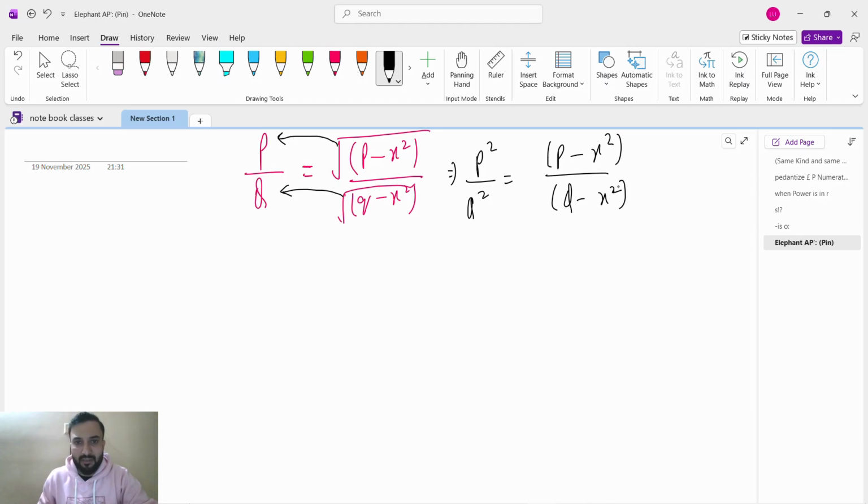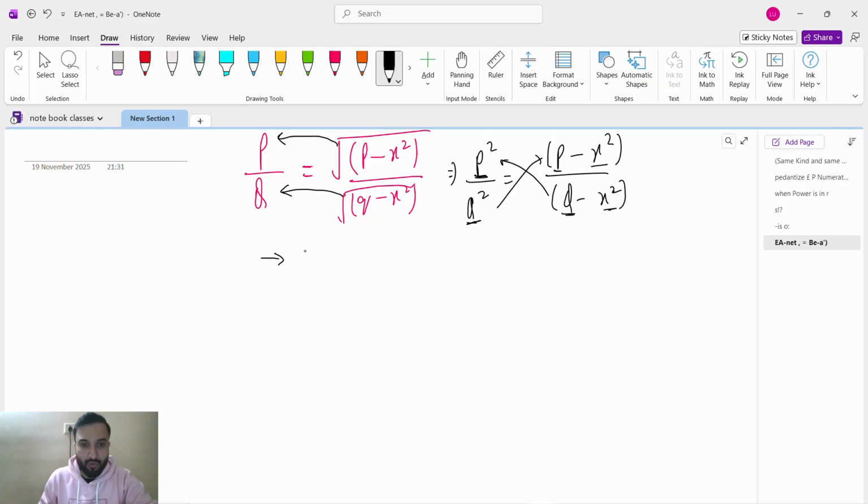Okay. After this, simple thing, we will do the cross multiplication. When we do the cross multiplication, first will multiply with first, then first will multiply with second. Here also first will multiply with first, then first with second. Khatam.